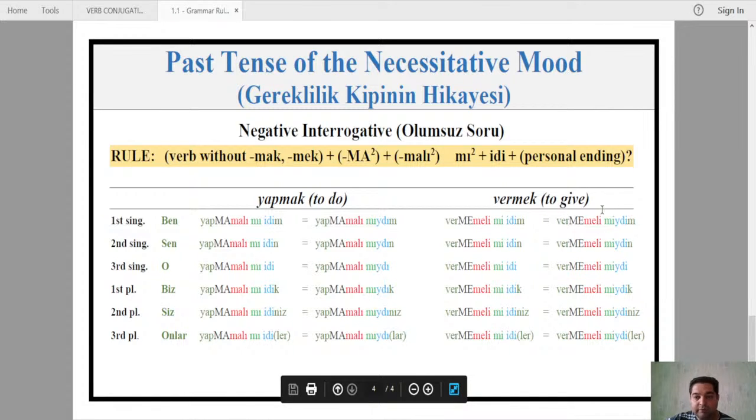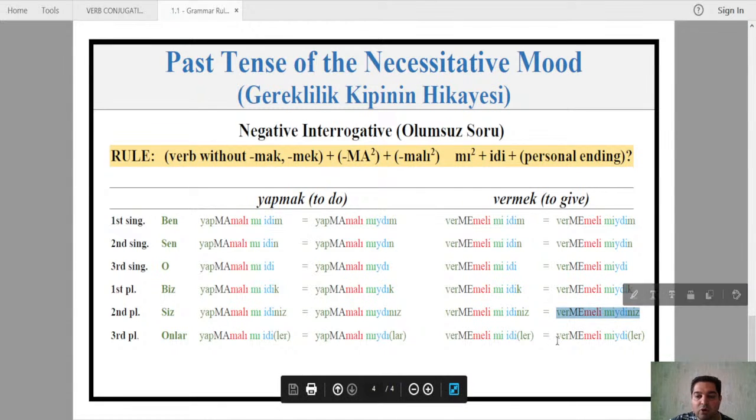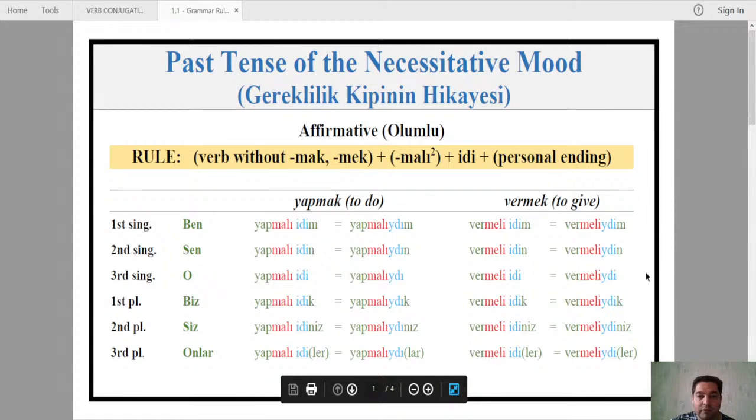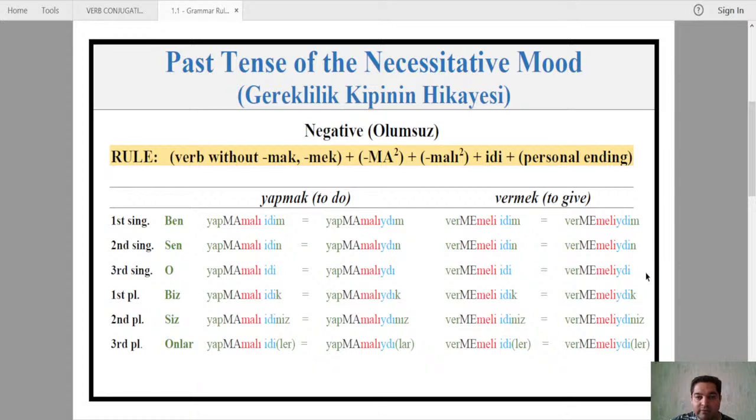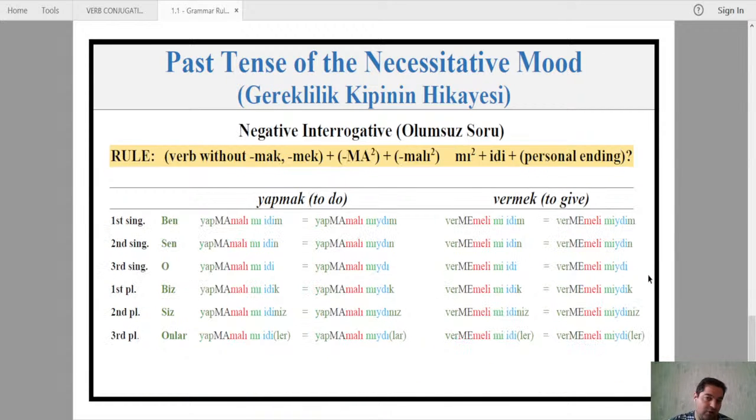For the verb to give, we have what? Ben vermemeli miydim? Sen vermemeli miydin? O vermemeli miydi? Biz vermemeli miydik? Siz vermemeli miydiniz? And onlar vermemeli miydiler? Okay, so basically these are the four rules. So let's just go back. Affirmative, right? Negative, interrogative, and negative interrogative. And this is basically the grammar part.